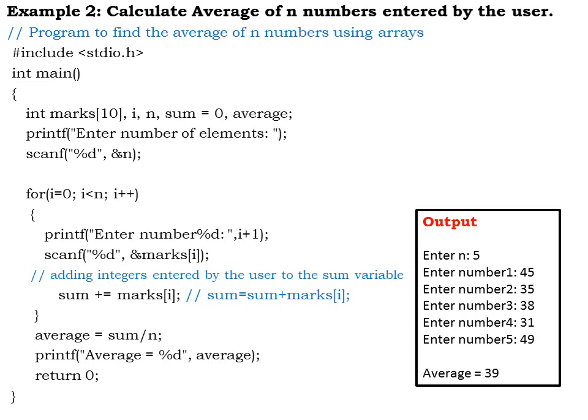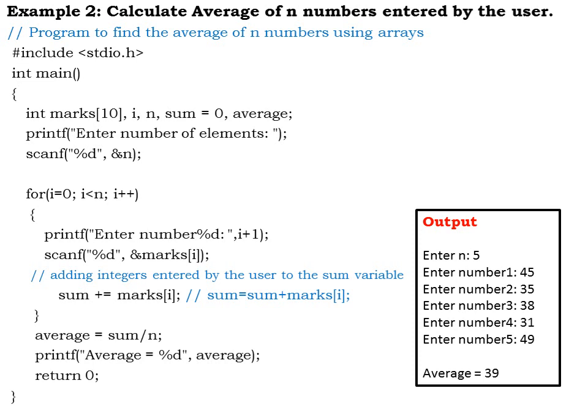So I am asking the user to enter the number. Okay, so i plus 1, that is I am asking him to enter the first number. As i value is 0, 0 plus 1 is going to be 1, so it will display a message to the user: enter number 1.